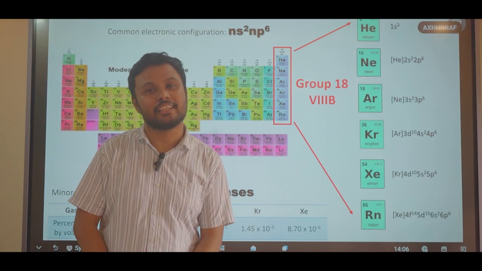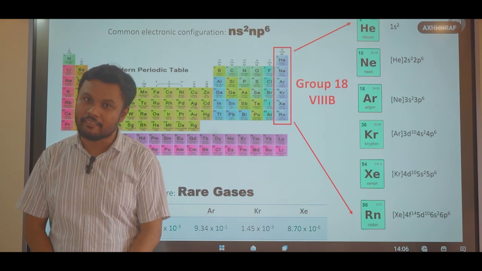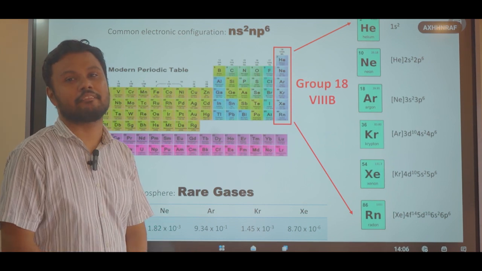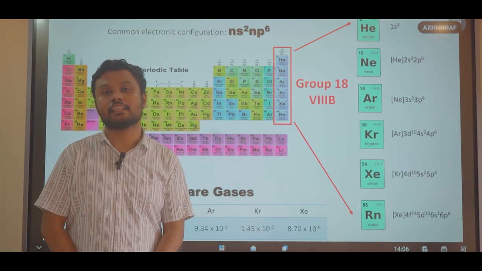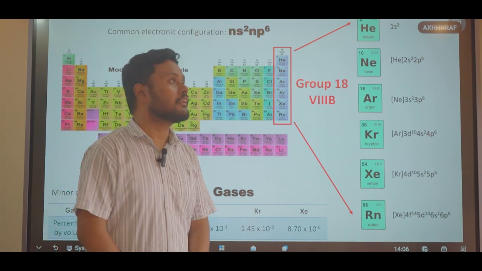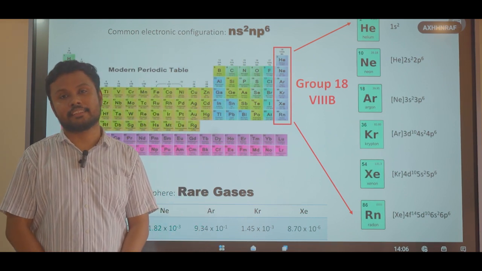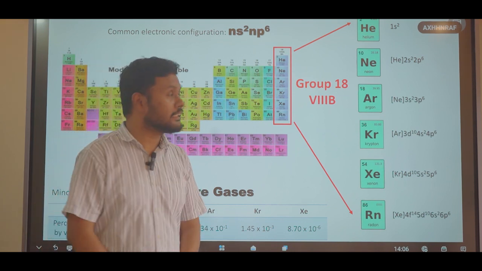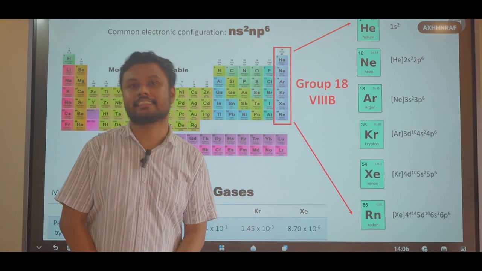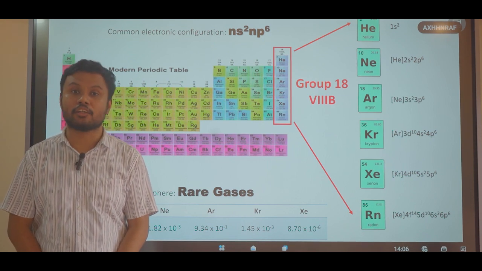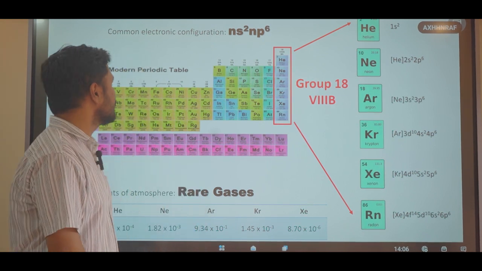So why are they called inert? Because they do not form chemical bonds or chemical compounds with any other elements in the periodic table. So what could be the reason for their inertness? If we look in here, we can see that the common electronic configuration of these noble gases is ns2 np6. That means it has a completely filled s orbital as well as a completely filled p orbital.